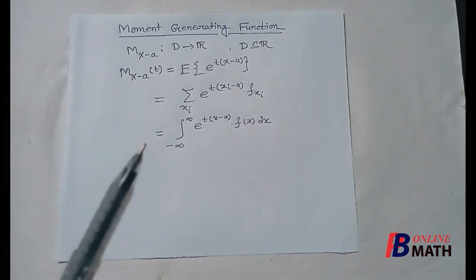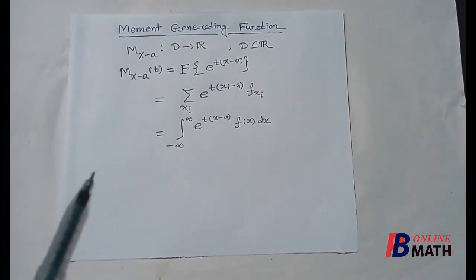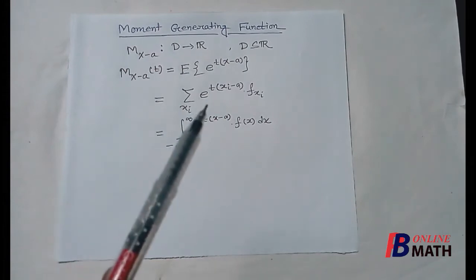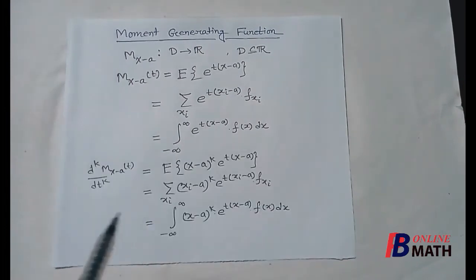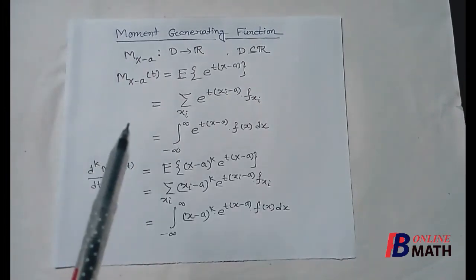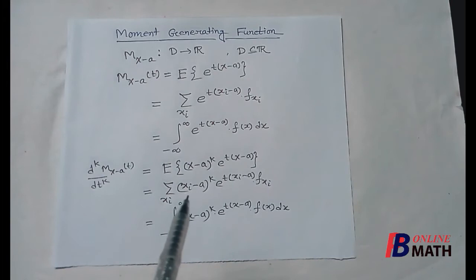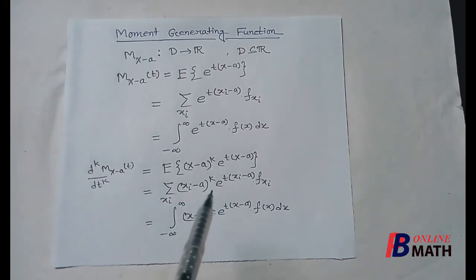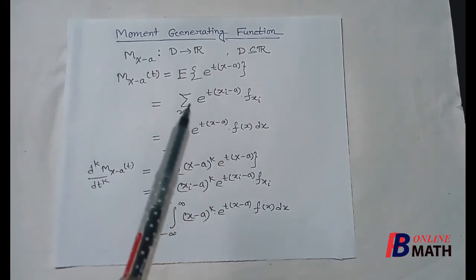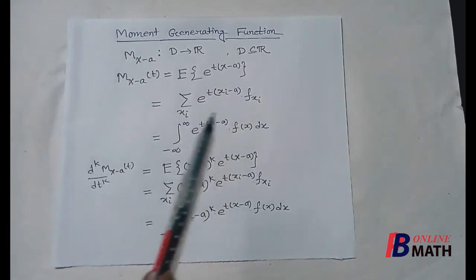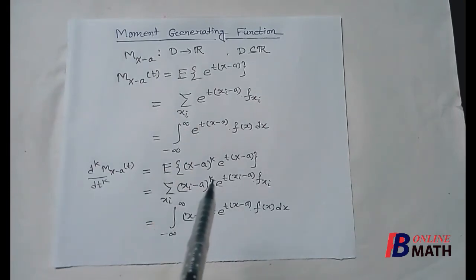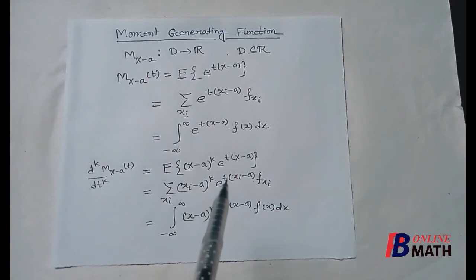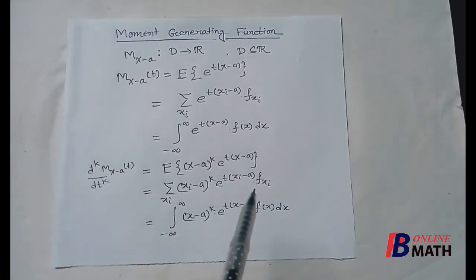First we assume that the moment generating function exists. Now if we differentiate the moment generating function k times, assuming that term by term differentiation is possible, then differentiating this series k times with respect to t, we find (xi minus a) to the power k multiplied by e to the power t into (xi minus a) into f of xi.